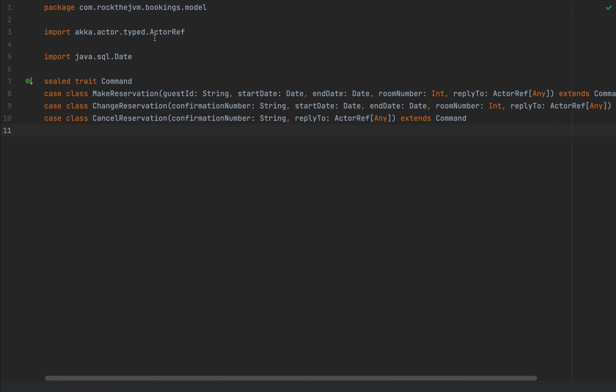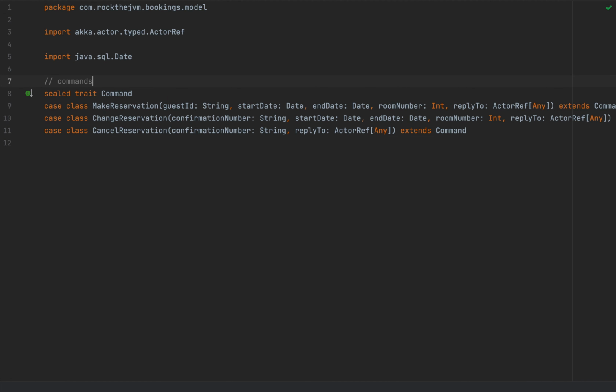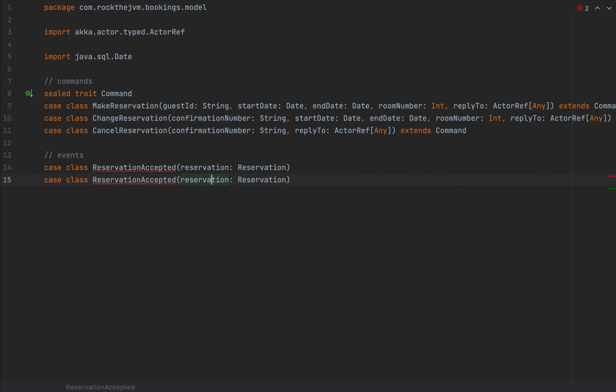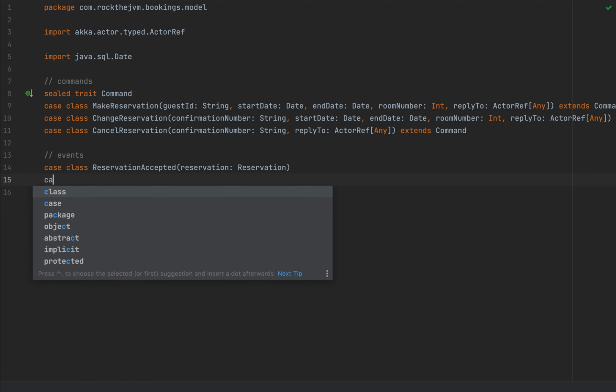So here, back to the models for commands. So this is going to be for commands. We're also going to store events that we will persist to Cassandra. And this is going to be a case class. Let's call this ReservationAccepted, which wraps a reservation. One for cancellation, so I'm going to call this ReservationCanceled. And we will have another one for a case class.